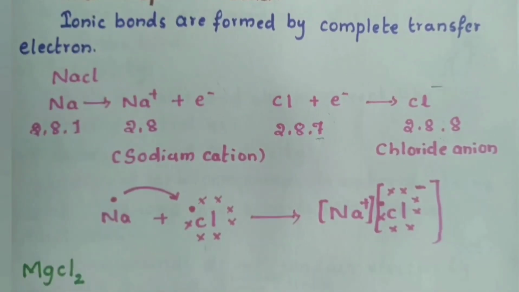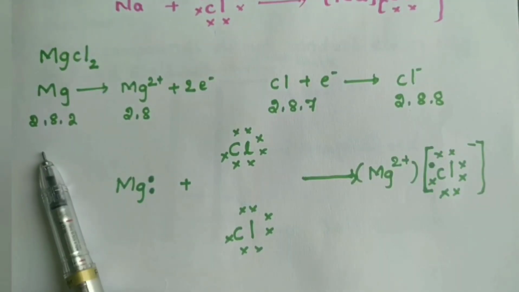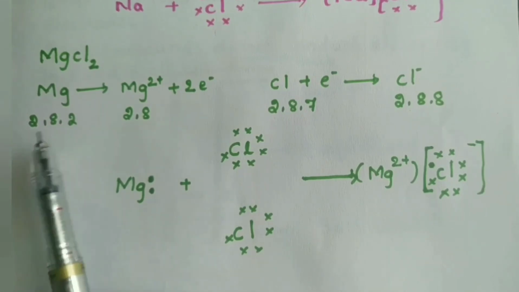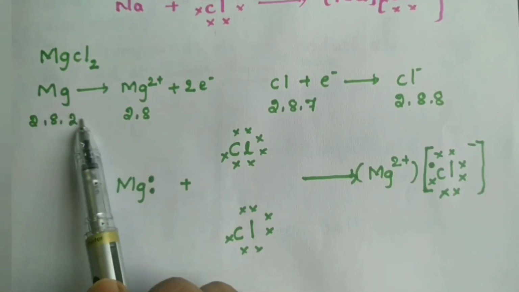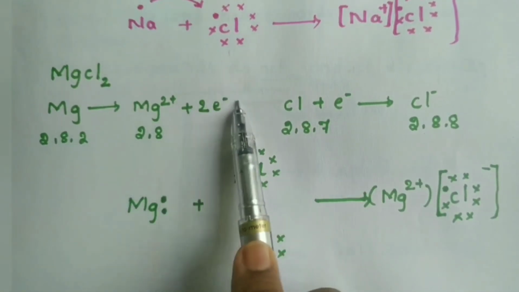Okay. Let us take another example. The atomic number of magnesium is 12. So we can write the electronic configuration as 2, 8, 2, and 2 electrons are in excess here. There are 2 extra electrons. So what does it have to do? It has to lose 2 electrons to gain octet.